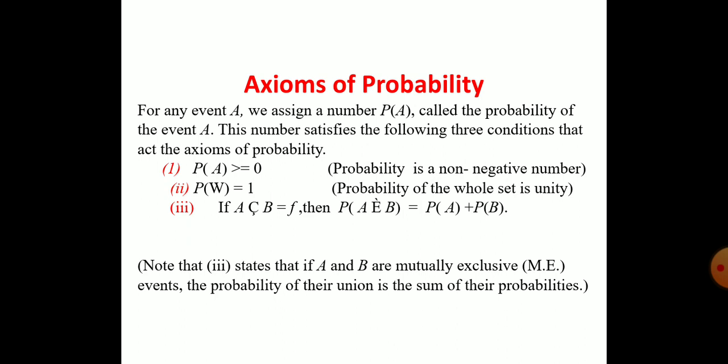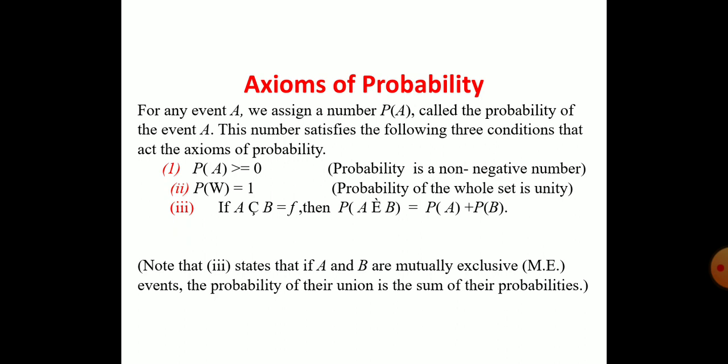P of A is greater than or equal to 0. The probability value is always greater than or equal to 0, and it lies between 0 and 1. Probability is a non-negative number, that you have to remember, it's very important. Next, P of W is equal to 1, meaning the probability of the whole set is unity. These are the two axioms.